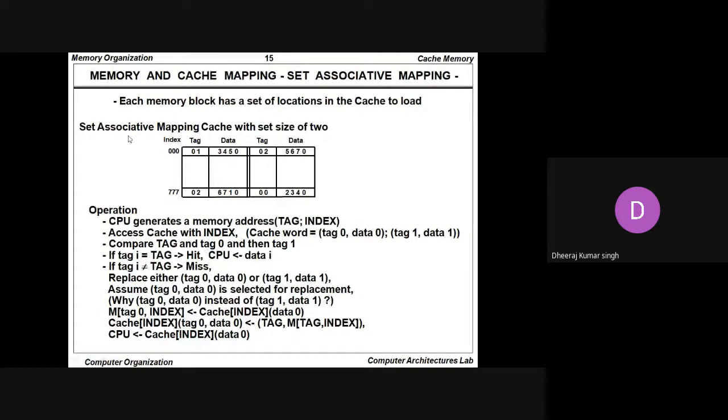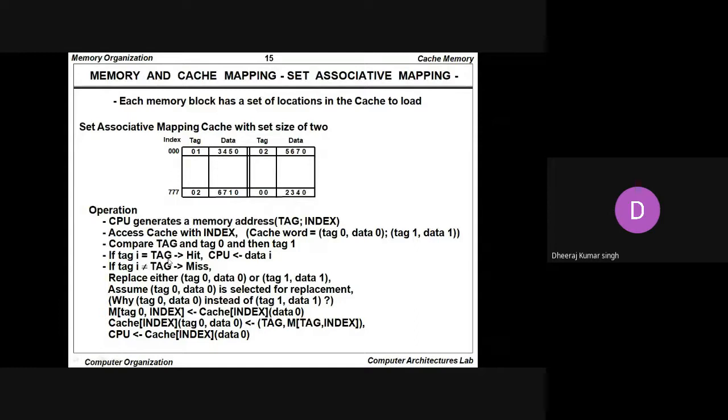So in the operation, the CPU generates a memory address, that is tag and index. Access cache with index, that is cache word equals tag 0, data 0, tag 1, data 1, since it is the set associative mapping with set size of 2. Compare tag and tag 0 and then tag 1.